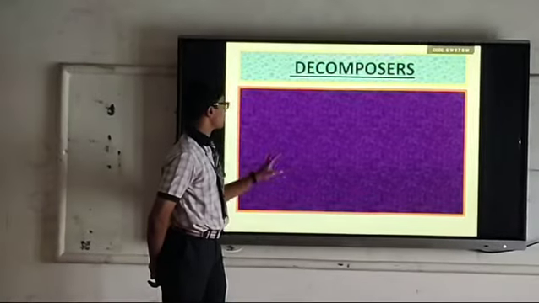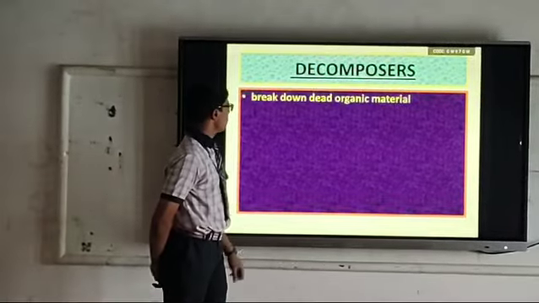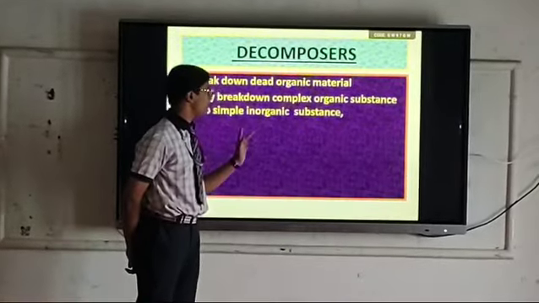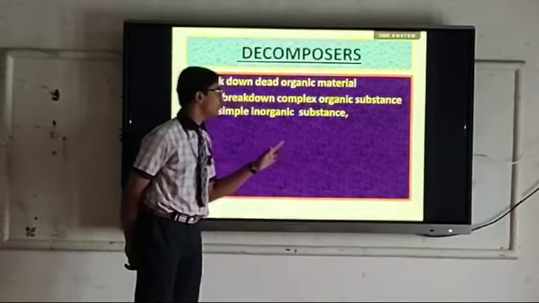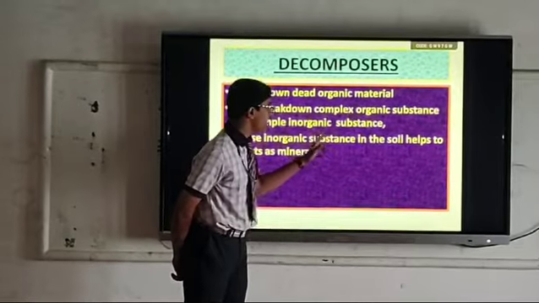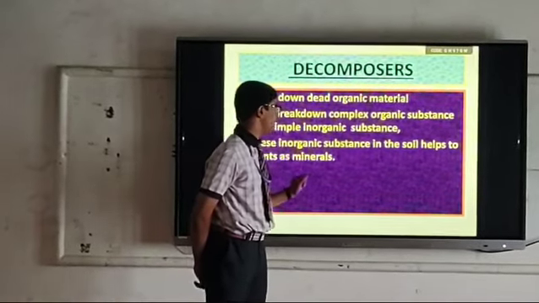Decomposers. Decomposers break down dead organic material. They break down complex organic substances into simple inorganic substances. These inorganic substances in the soil help the plants as minerals.